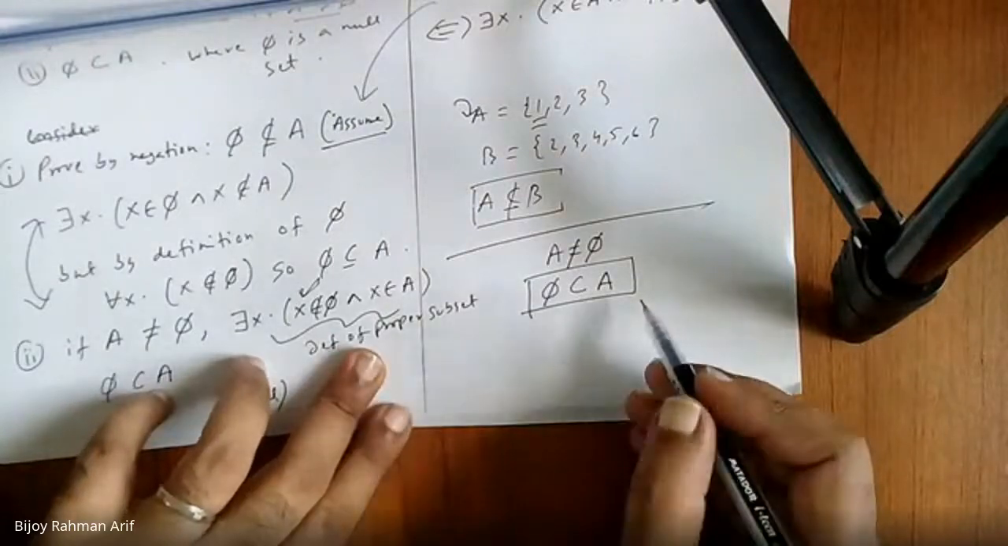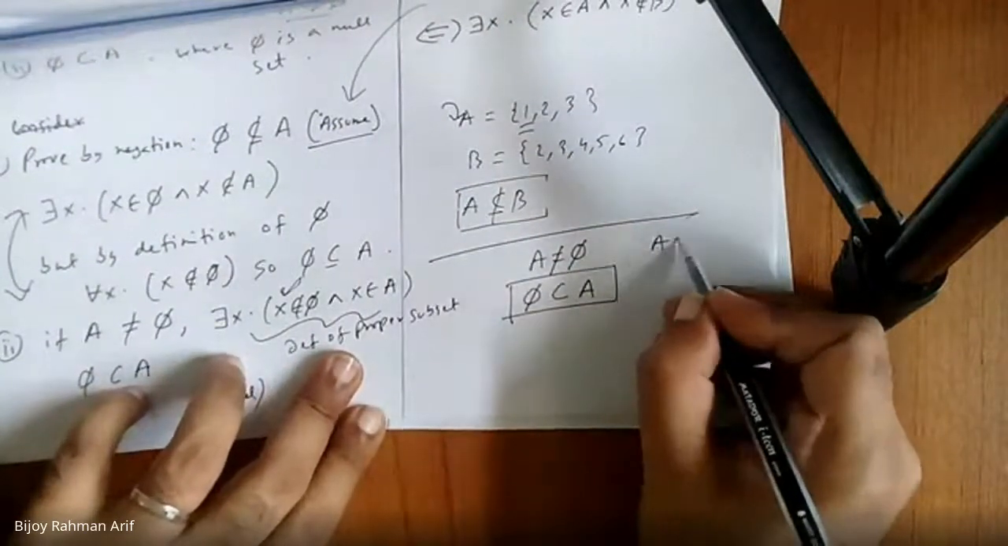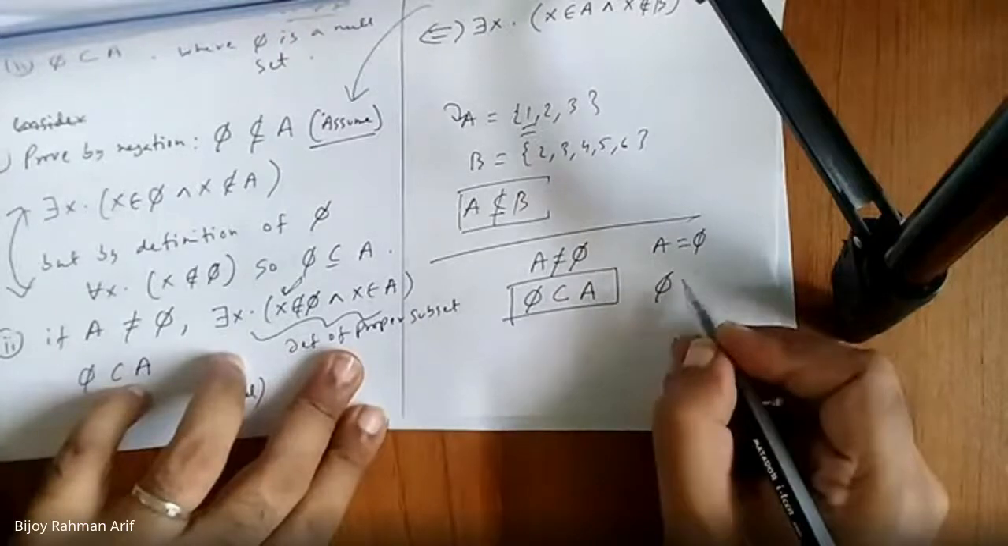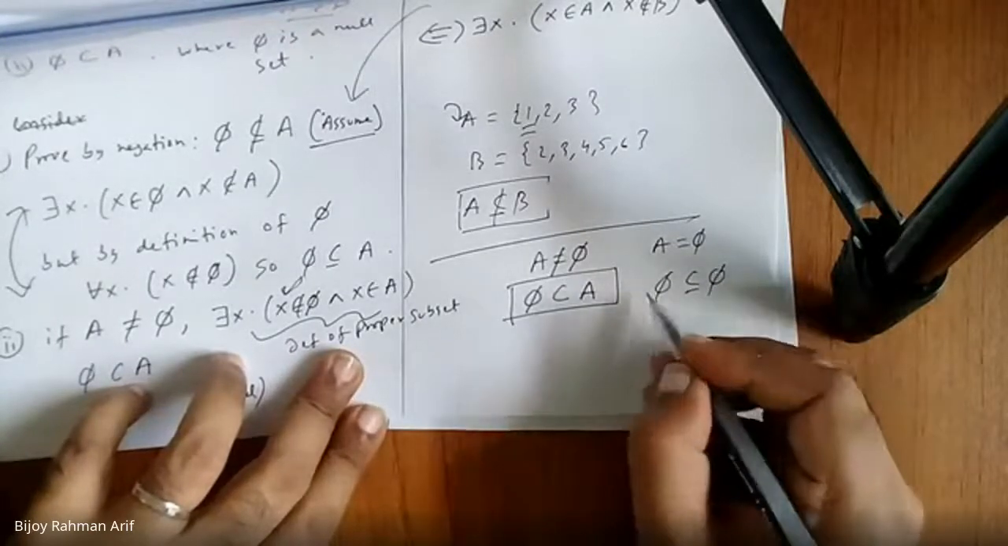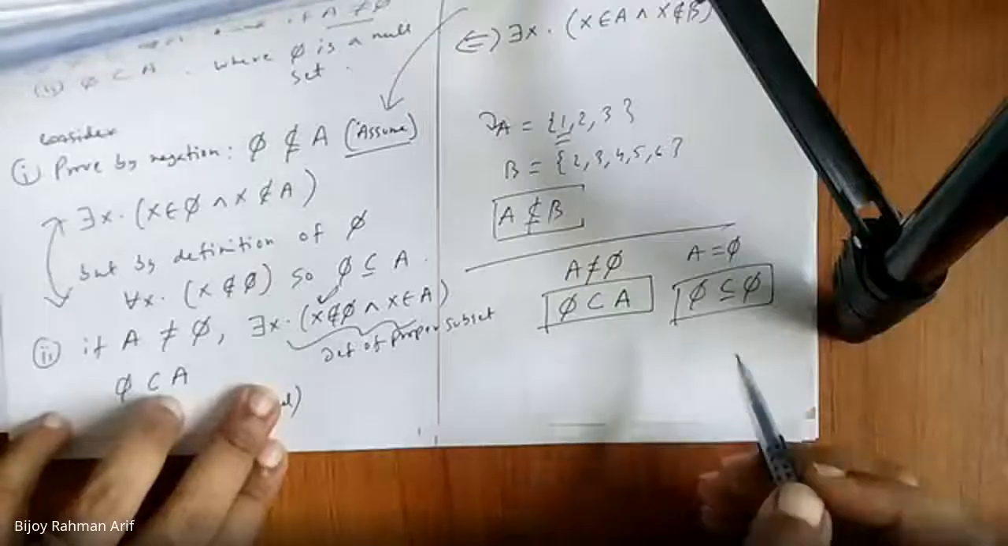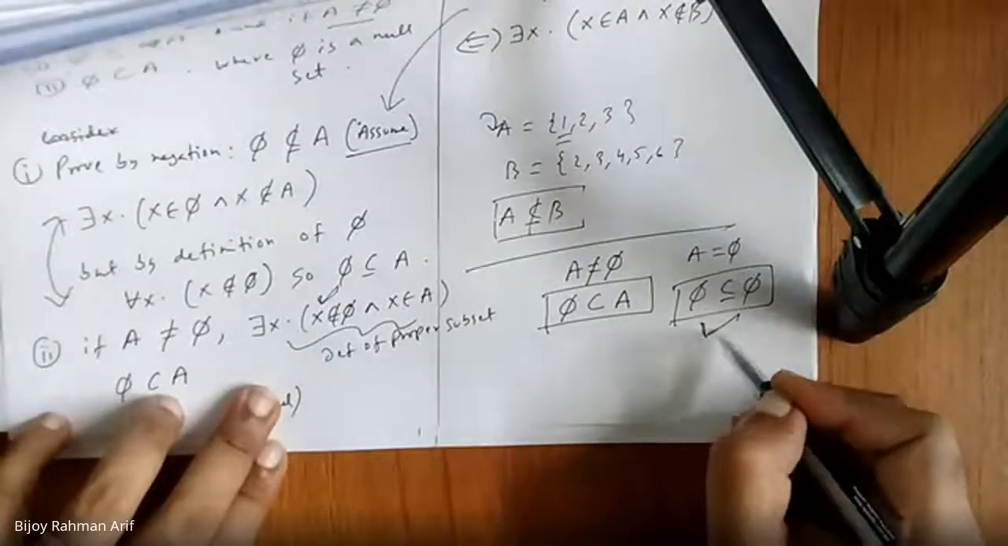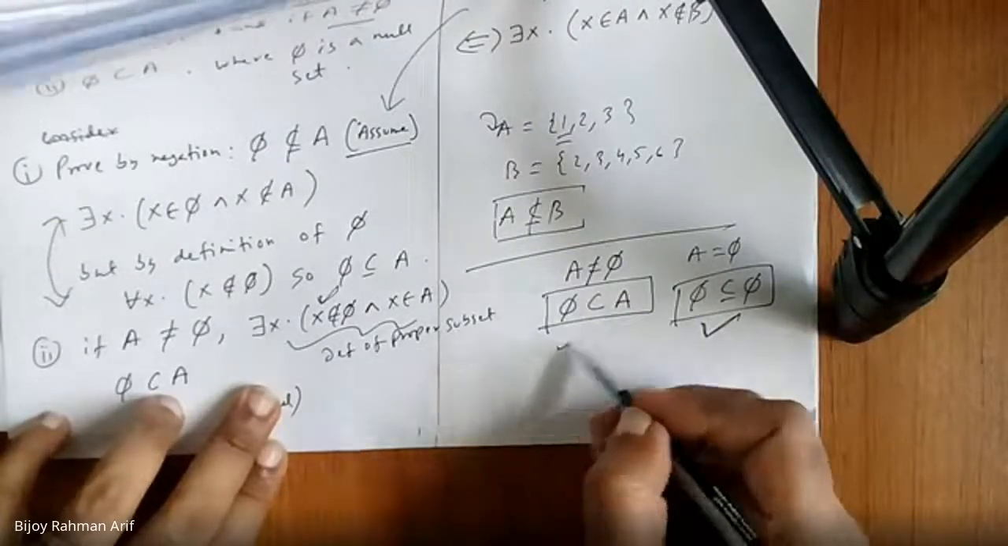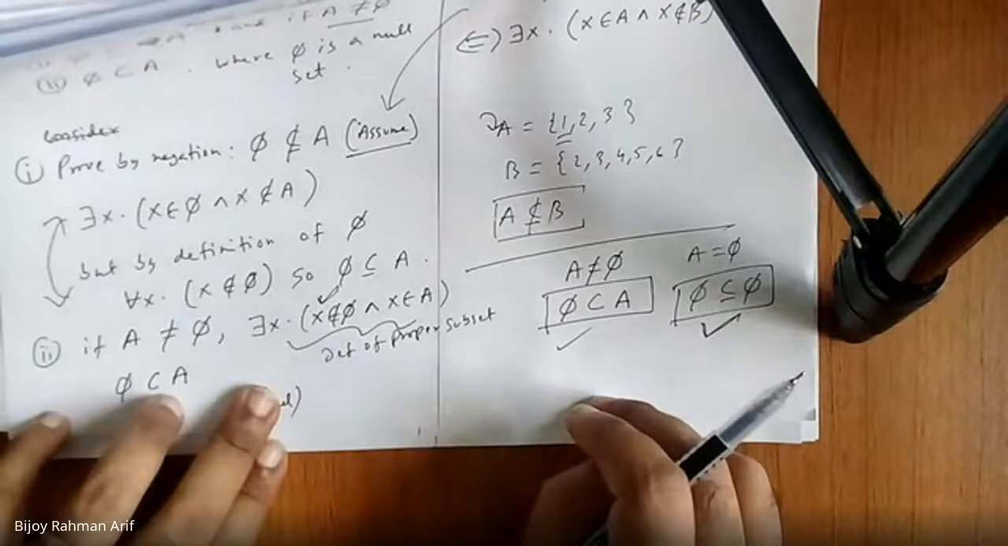On the other hand, if A equal to phi, then what happens? Phi is a subset of phi. So that is the thing. Did you get it? Phi is a subset of A, or phi is a subset of phi. When A is equal to phi, phi is a subset of phi. So in that case only, it is actually subset. Other cases, it is actually proper subset.